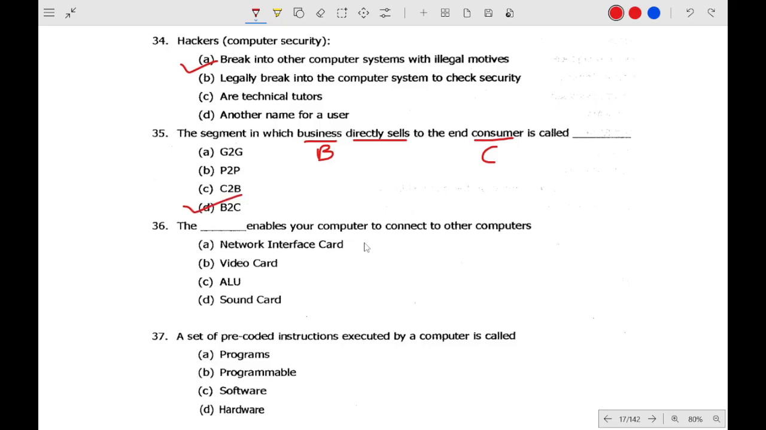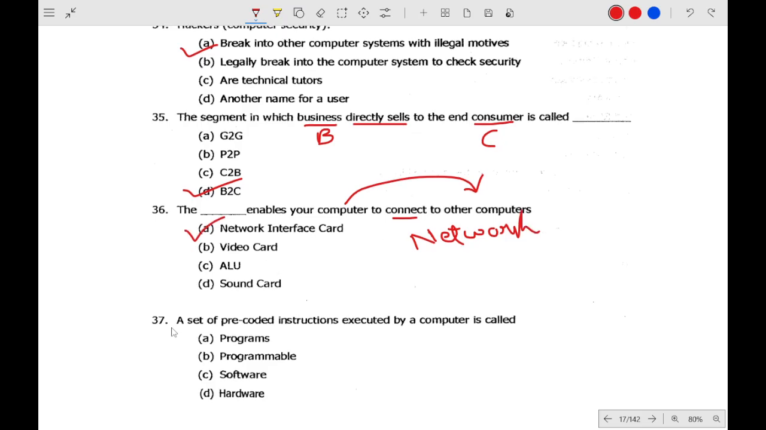Dash enables your computer to connect to other computers. If you want to connect one computer with another, what will you need? You will need a network. So the option is network interface card. Question number 37, a set of pre-coded instructions executed by computer, that means programs.